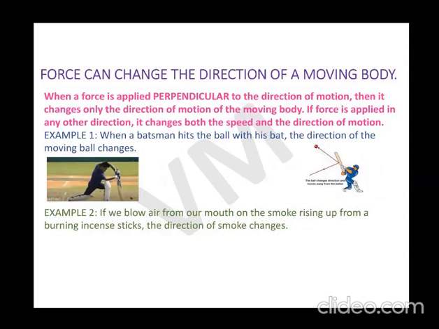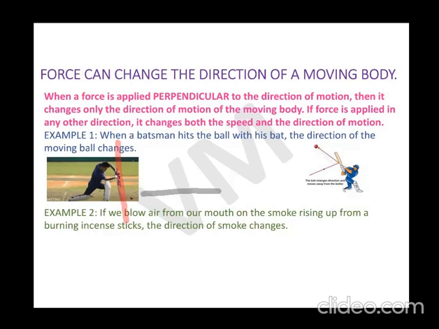So children, if you apply force in a perpendicular direction, then what will happen? Only the direction will change. But if you apply force at any other angle, then both will change. Speed will also change, direction will also change. Let me explain this. Perpendicular means here you can see that the batsman is holding the bat like this, and the ball is coming towards him like this.